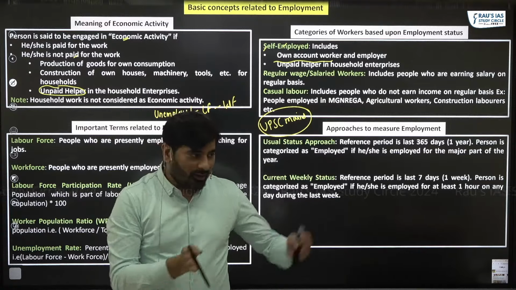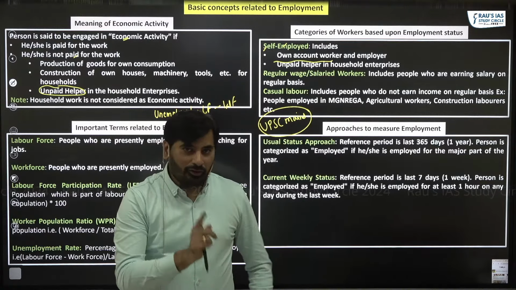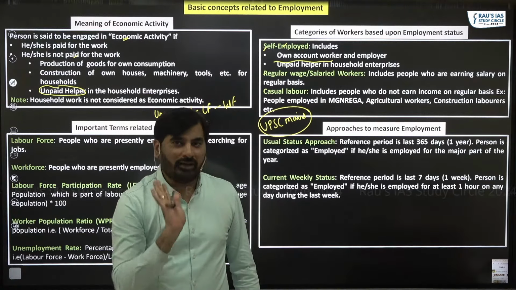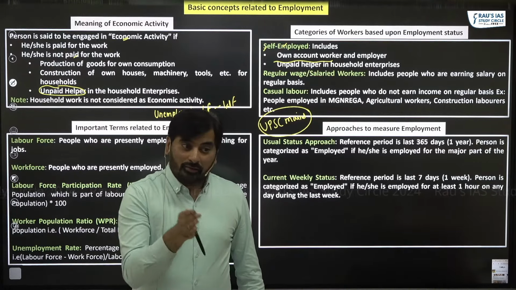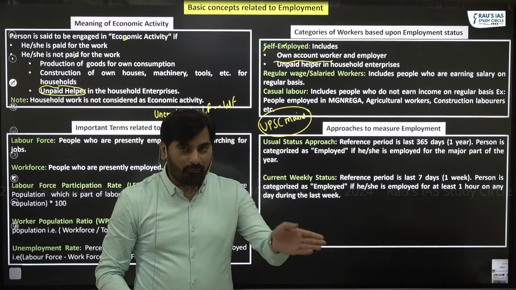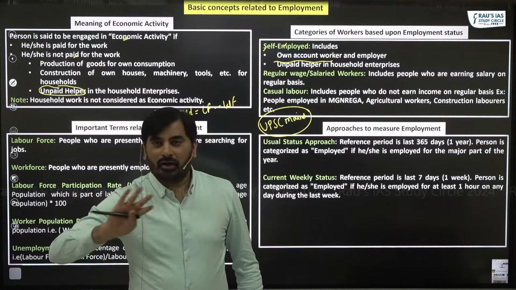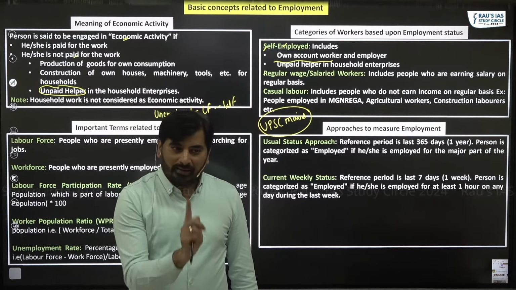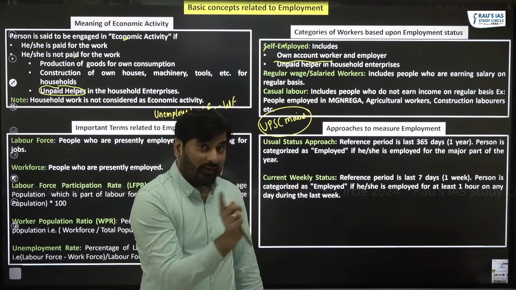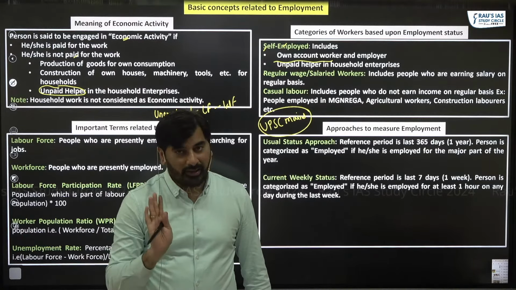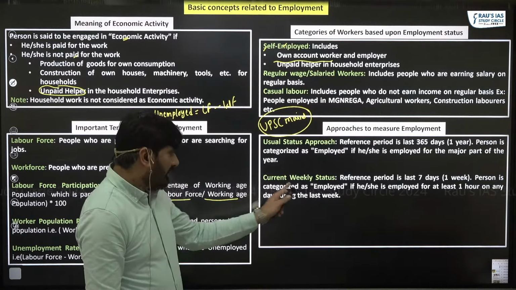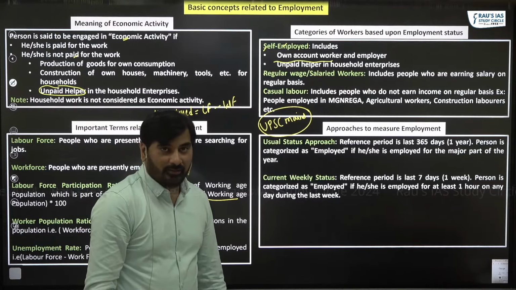I repeat, in the last 1 week, did you find a job for at least 1 hour on any of those 7 days? If your response is yes, employed. If your response is no, unemployed. So at least for 1 hour in those 7 days, you should have got a job. Only then we'll consider such a person to be employed. That is current weekly status.